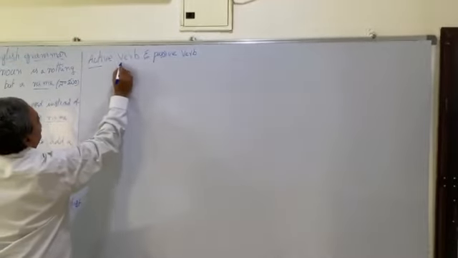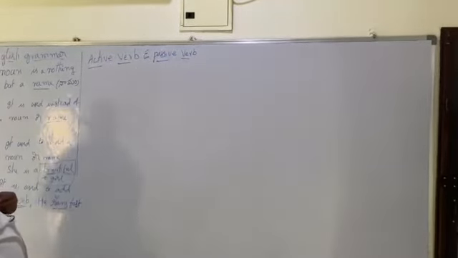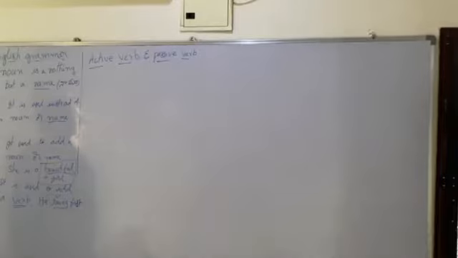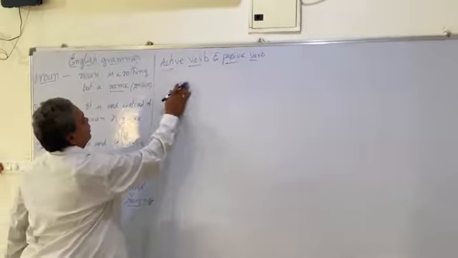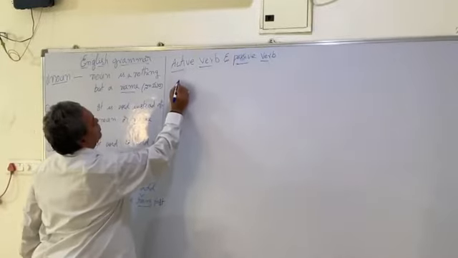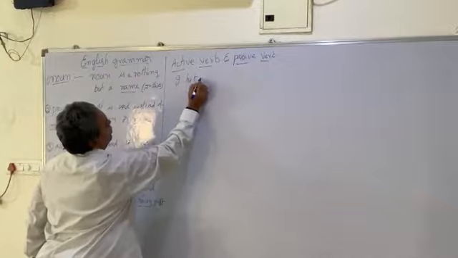Active verb and passive verb. In the passive verb we have to use be forms to support the main verbs. For example, here active: I hit you.